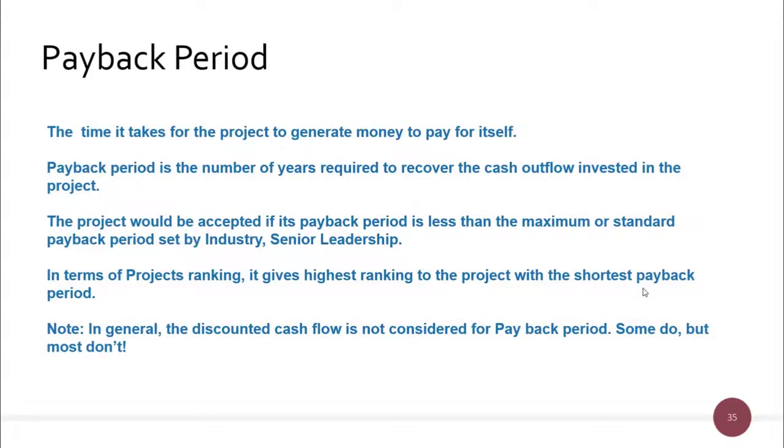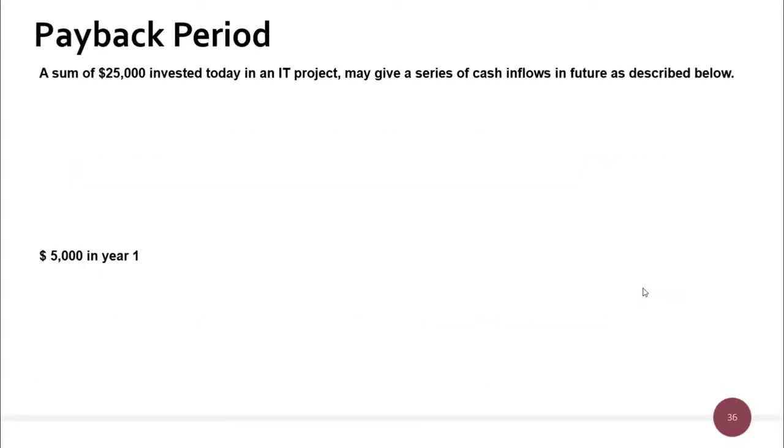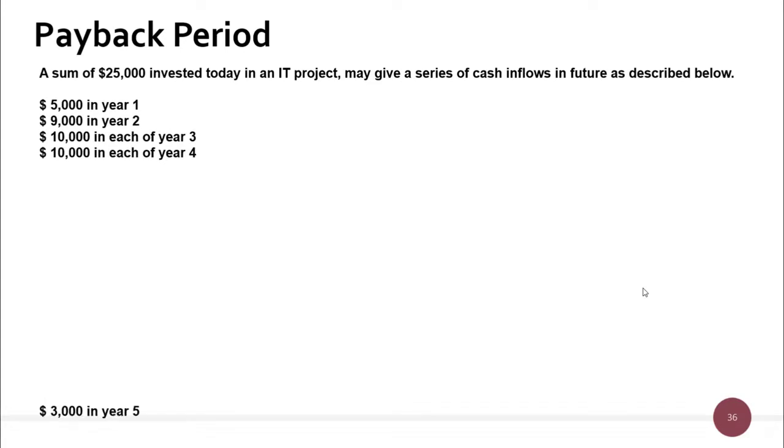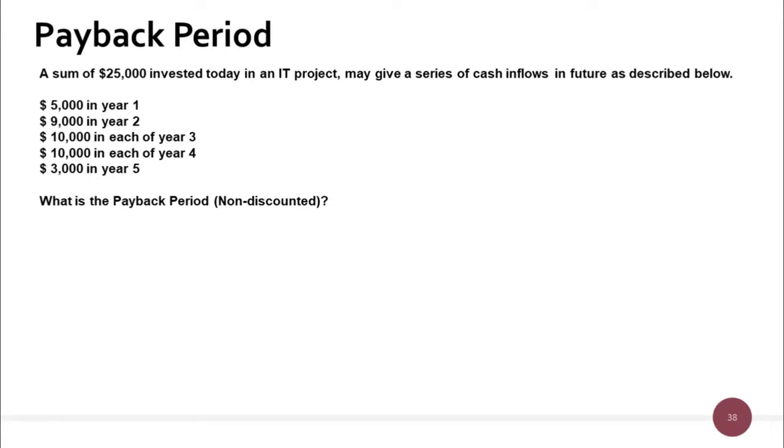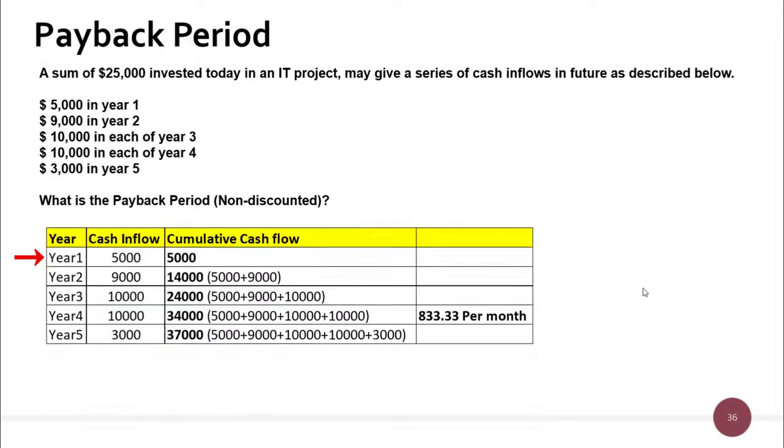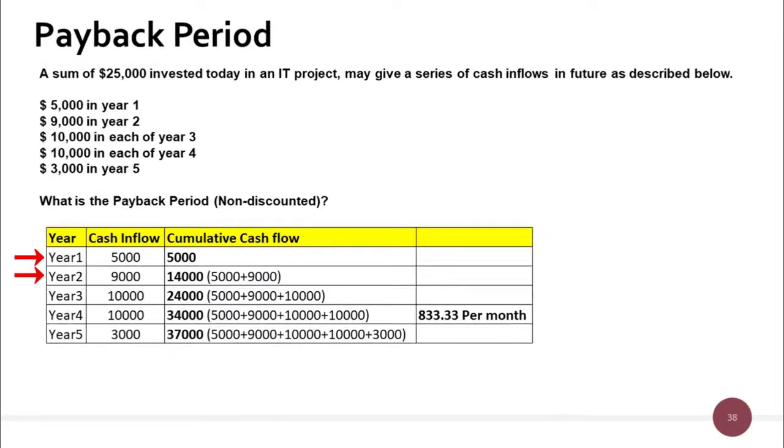Okay, so let's look at the example. It's the same example we have looked into for profitability index. Let's now calculate the payback period for the same example. So what we need to do is figure out when we can recover our investment. The initial investment is $25,000. In year 1 we recovered $5,000, and in year 2 we recovered $9,000. So in total we recovered $14,000 till the end of year 2, which is nothing but the sum of 5,000 plus 9,000 in cumulative numbers.